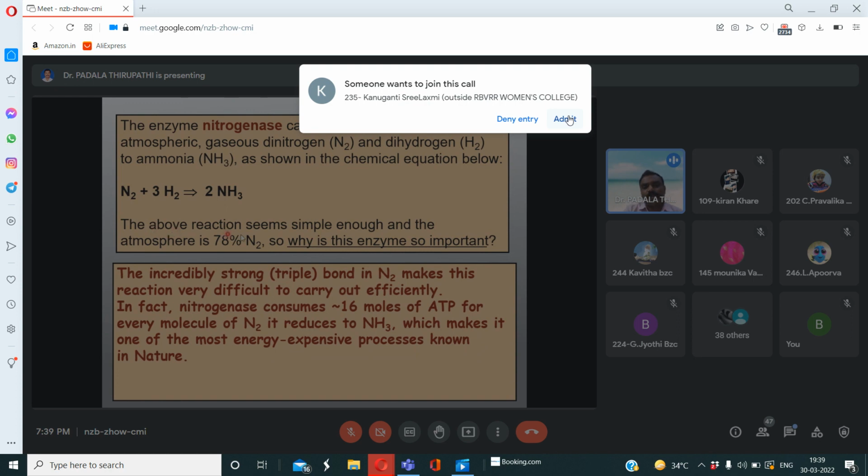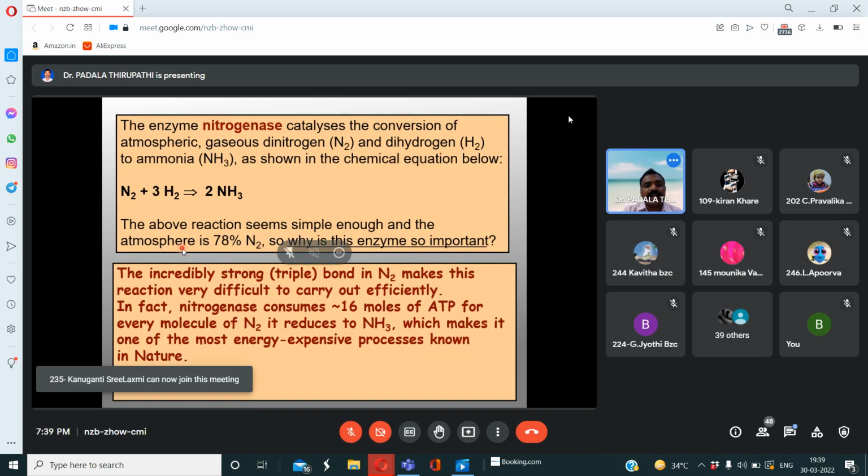Okay. So in this reaction, in the atmosphere, how much percentage of nitrogen is present? 78% of nitrogen is present in the atmosphere. It is the highest amount of the gaseous substance, the highest amount among the elements present in the atmosphere, that is nitrogen.